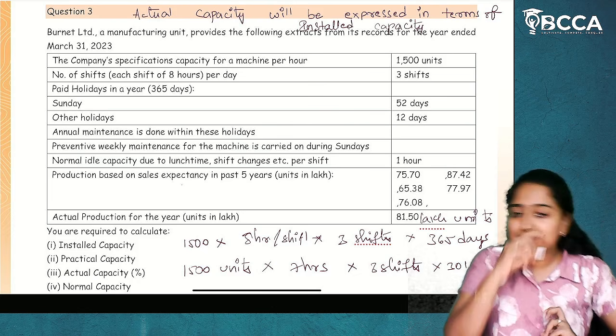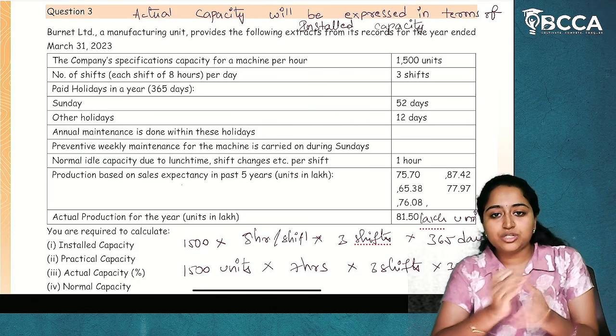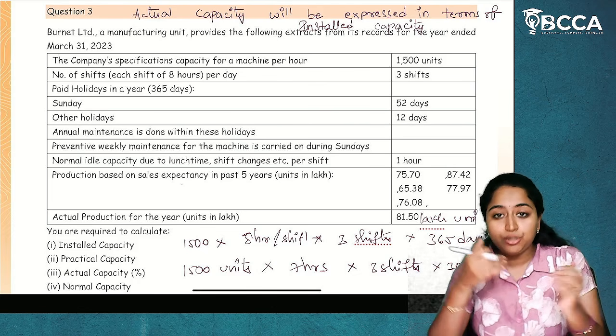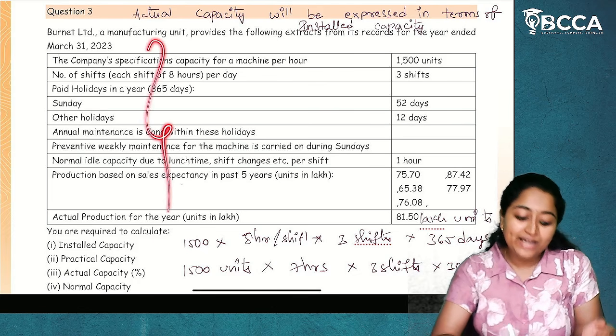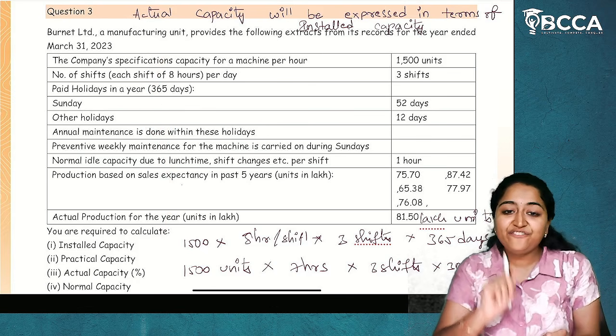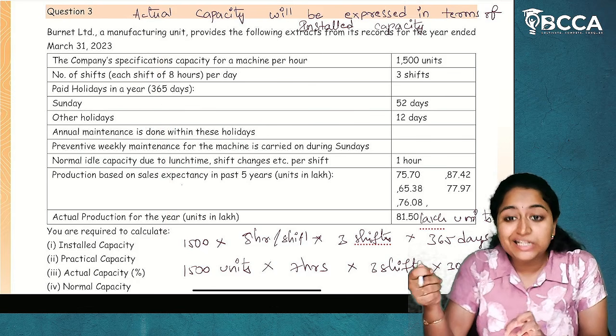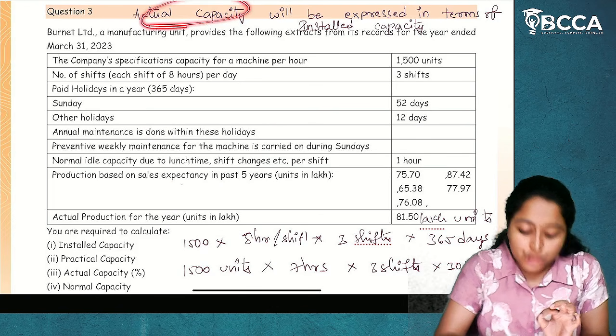Now, if you see in CAS2, there is one provision: whatever the terms in the entire capacity determination, everything will be expressed in absolute terms except actual capacity.